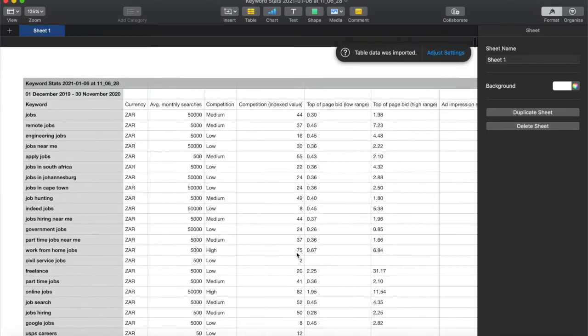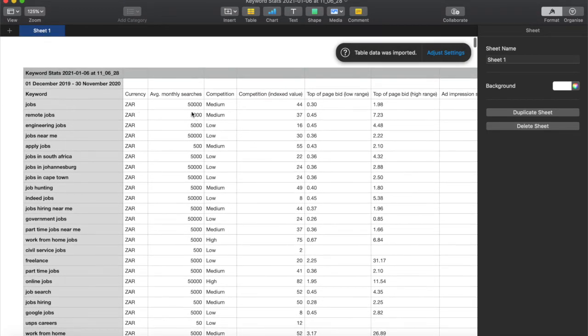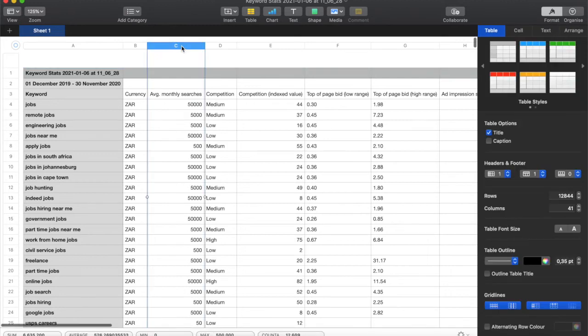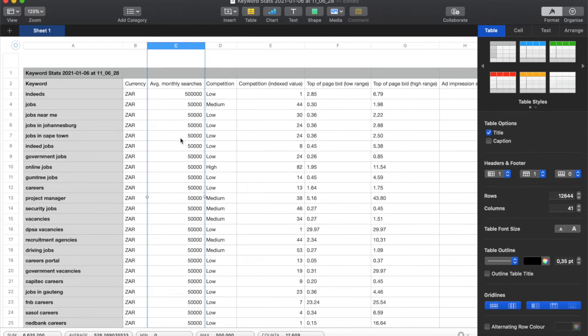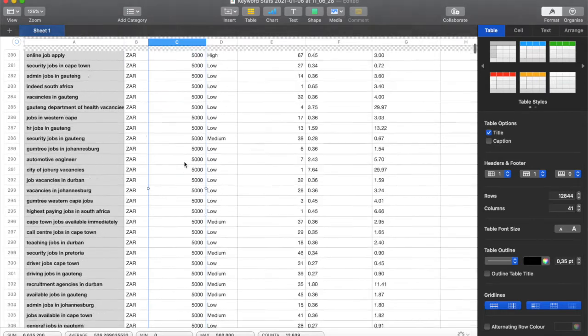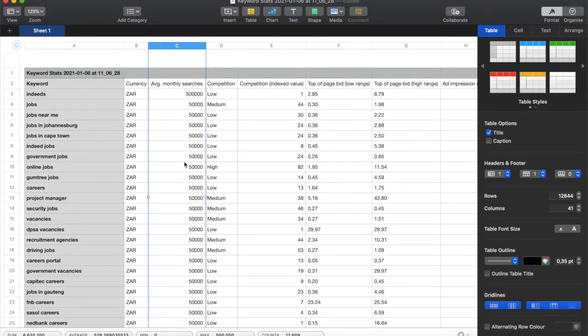All right. So you can see specifically the searches. Okay, 50,000 average searches. That's a lot. If you rank for this type of word with 50,000 monthly searches and you get a good chunk of this, you're going to get a lot of traffic. So what I like to do when I get here is to sort descending, yes, so that it shows at the top the highest average monthly searches, and as you go down, you get lower and lower monthly searches. So you want to focus on words that have got high monthly search, but also you don't want a very high top of page